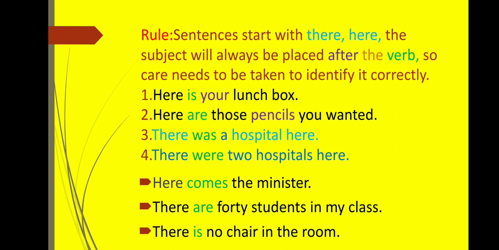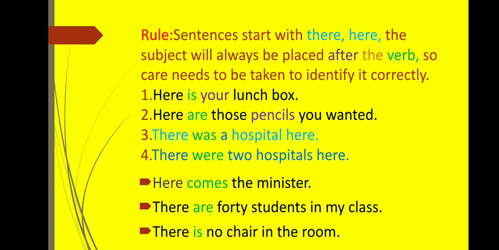Third one, there was a hospital here. So here the subject placed after the verb is hospital. And that's why the verb used is singular, that is was. But in the next example, we will find that a plural verb is used because the subject used after the verb is plural, two hospitals. So there were two hospitals here. Two hospitals, plural. That's why the verb also agrees with the plural subject, that is were.